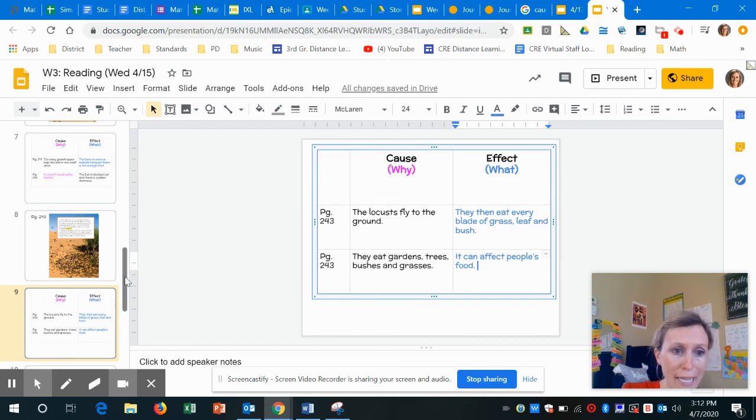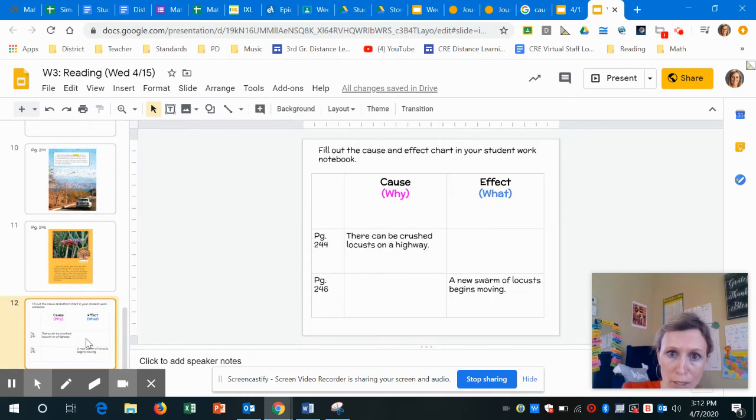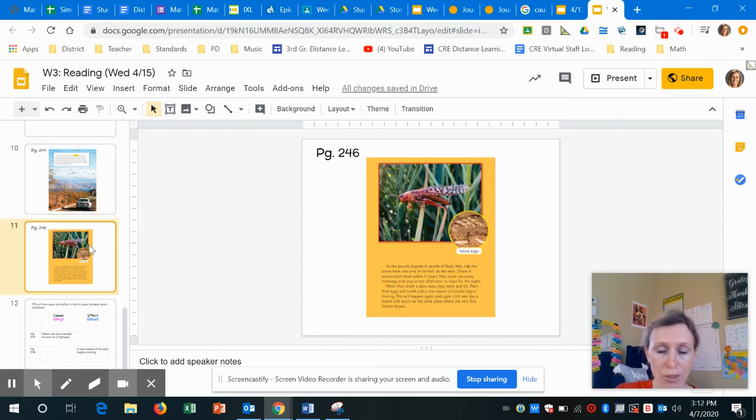So now you're going to go into your student notebook and you are going to do the same things with these ones. You're going to fill out the cause and effect chart in your student work notebook on your Google Classroom, and you are going to try two on your own. I give you the cause. There can be crushed locusts on a highway. Well, what happens because of that? It's kind of dangerous. The second one is on page 246. What happens is a new swarm of locusts begins moving. Why does that happen? And I also attached the pages in your notebook so you can find them all on your Google Classroom for you, third graders.